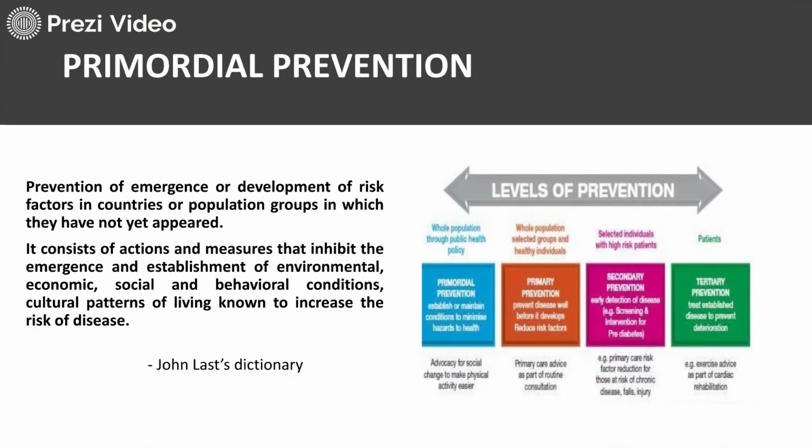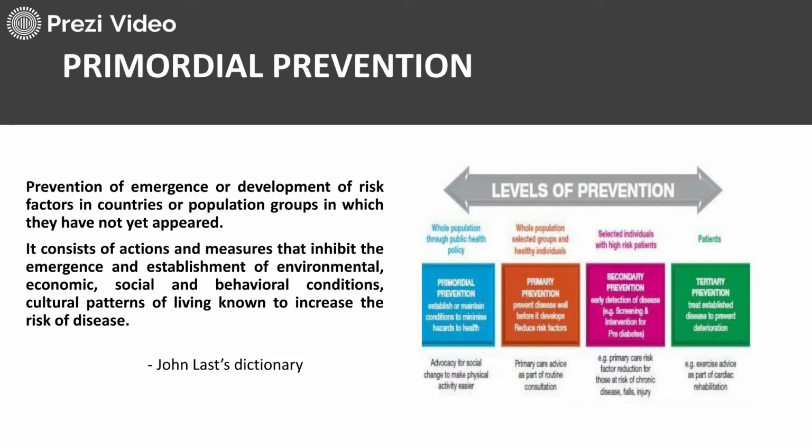So, talking about primordial prevention first, it is the prevention of emergence or development of risk factors in countries or population groups in which they have not yet appeared. For example, when the coronavirus pandemic came into this world, it started with China and then slowly spread to other countries. Even though cases in India were not even in two digits, not even one or two, the lockdown was implemented. So that was primordial prevention. Otherwise, it could have turned into disaster.